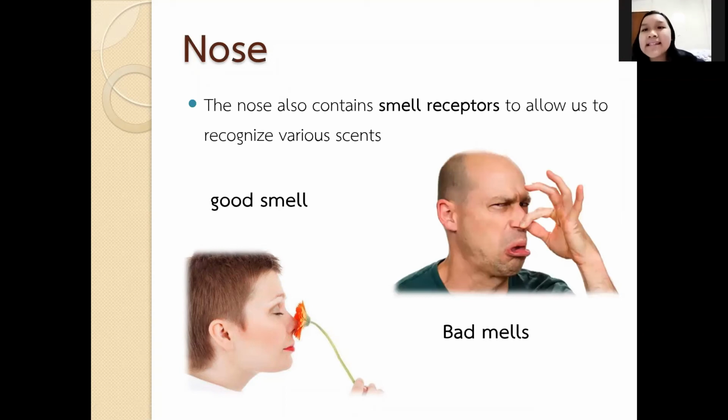Can you name things with a good smell? Flowers. Socks, okay. If you use them for a long time and don't wash them, they will smell bad. Other example? Trash. Yes, very good. Trash. What else?